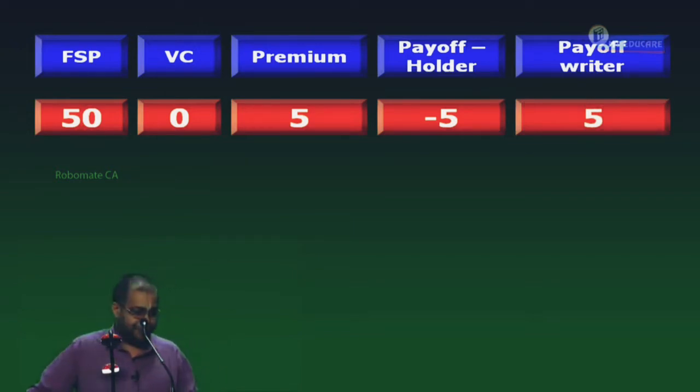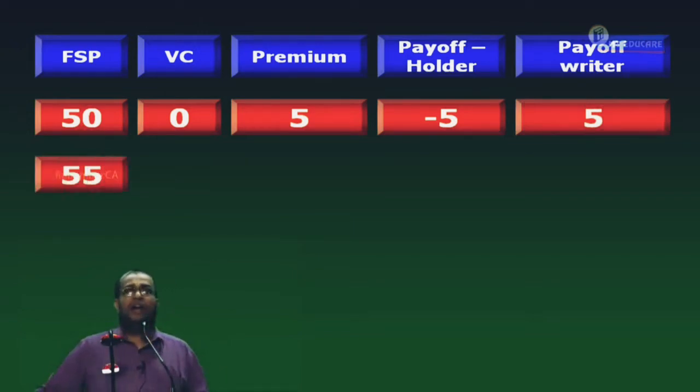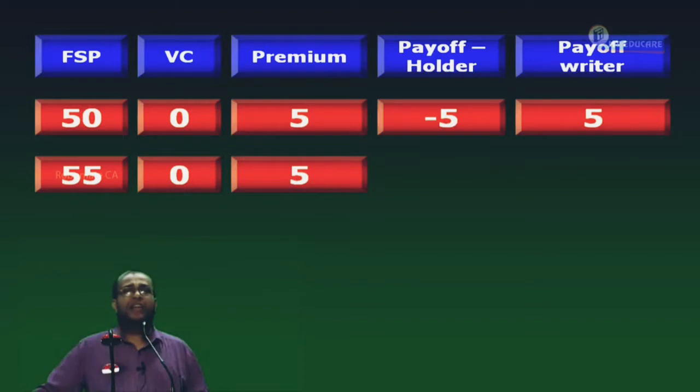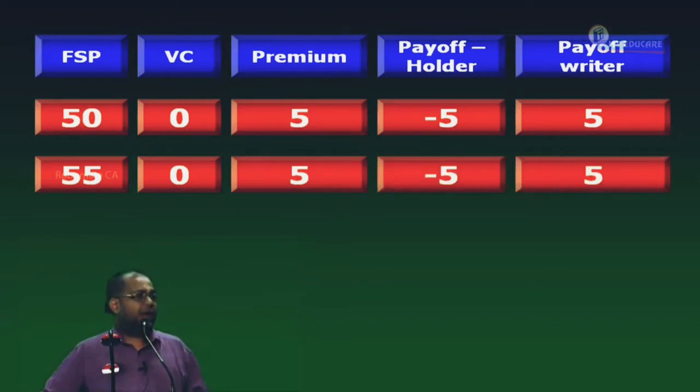Don't talk. All of you, involved 55 rupees. Strike price 70. Will you exercise? Will not exercise, will be lapsing it. What is the call value for you? 0. The option becomes worthless for you. For a worthless option, you paid how many rupees? 5 rupees. What is the loss for you? 5. What is the writer's gain? 5. He pocketed the premium, you lost the premium. Can I proceed or not?